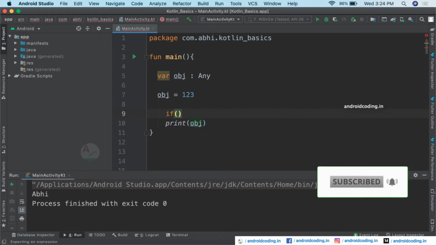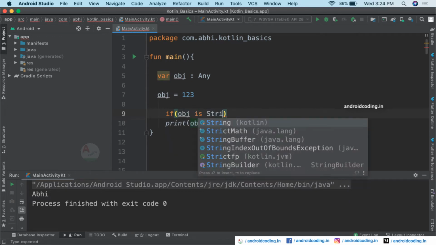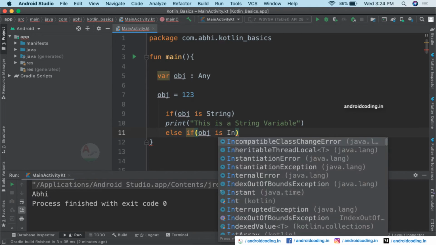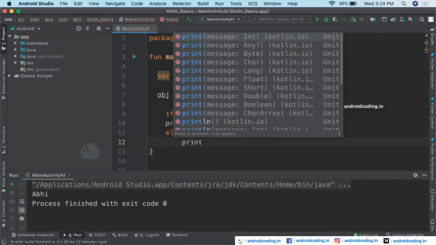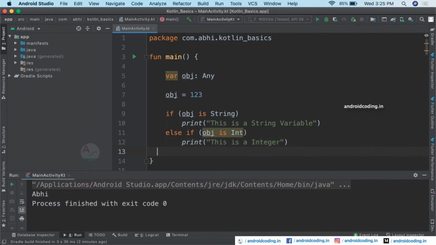So in this scenario you can do it like this: if object is string, then you can perform this particular operation, print this is a string variable. Else if object is int, then you can provide a print statement like this is an integer. Now when you try to run this code, you can observe the output: this is an integer. Why? Because the obj variable has the value 123.